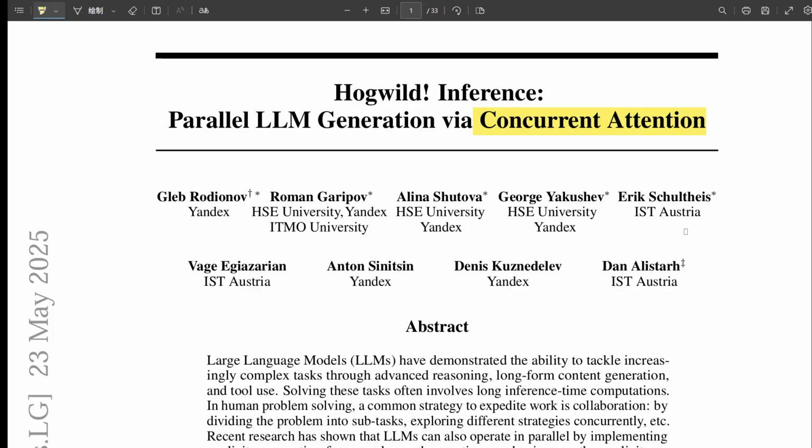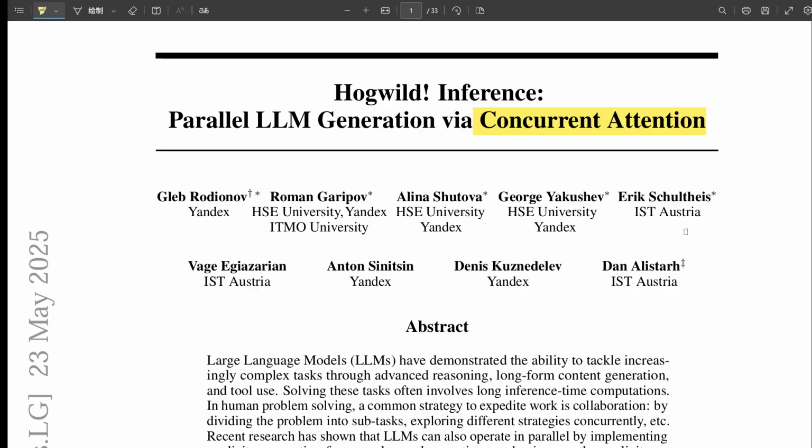Right. And people have tried speeding things up, usually by getting multiple models involved somehow. There are definitely approaches out there. Like you might have several models solve the whole thing independently and then vote on the best answer. Okay, the wisdom of the crowd approach. Sort of. Or you might have one model act like a manager, breaking the task down and assigning subtasks to other models to do in parallel. Like a typical team project structure. Exactly. But those methods have real limitations.